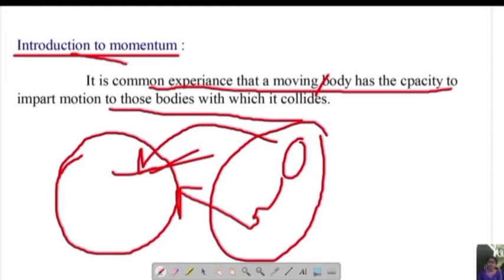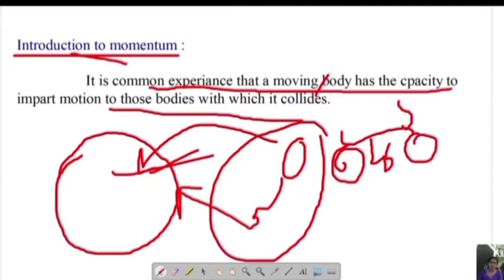In a similar example, imagine you are riding a bicycle. I am drawing a rough diagram of a bicycle. Consider this is a bicycle or motorbike and you are riding it, and in front of you there is a stone.